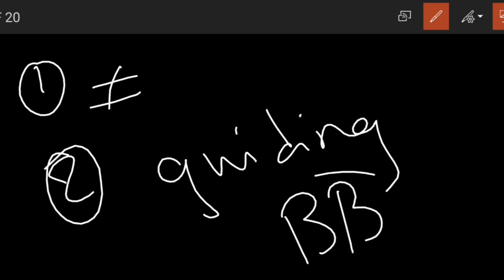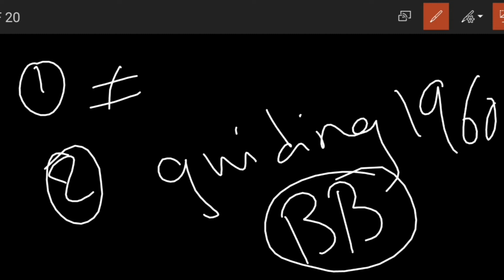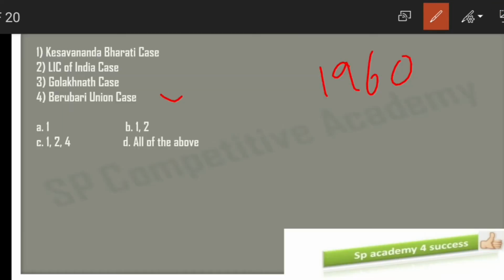Just for the short form, I am writing BB. In which year? 1960. What is our question here? Which of the following cases says that the preamble is a part of the constitution? But the Beruberi case is saying that the preamble is not a part of the constitution. So Beruberi is not the answer.